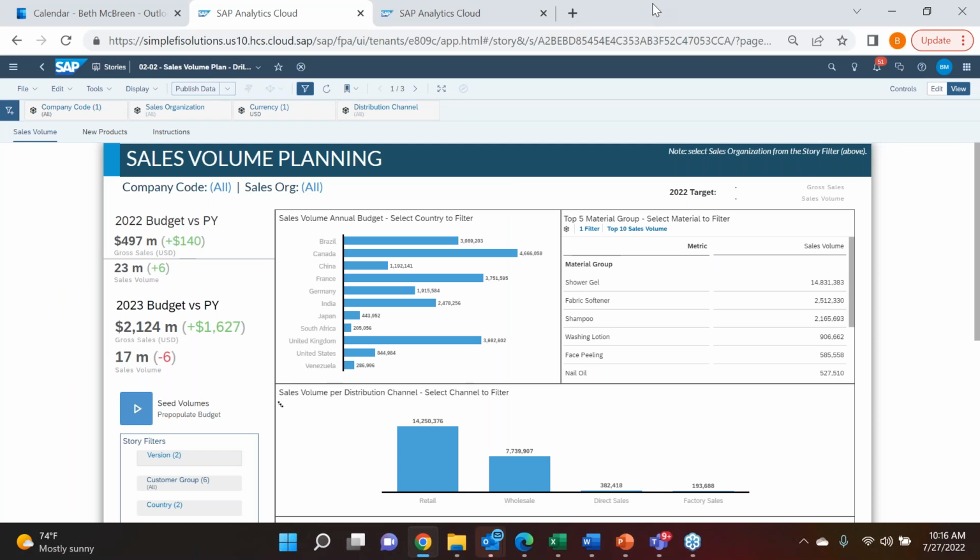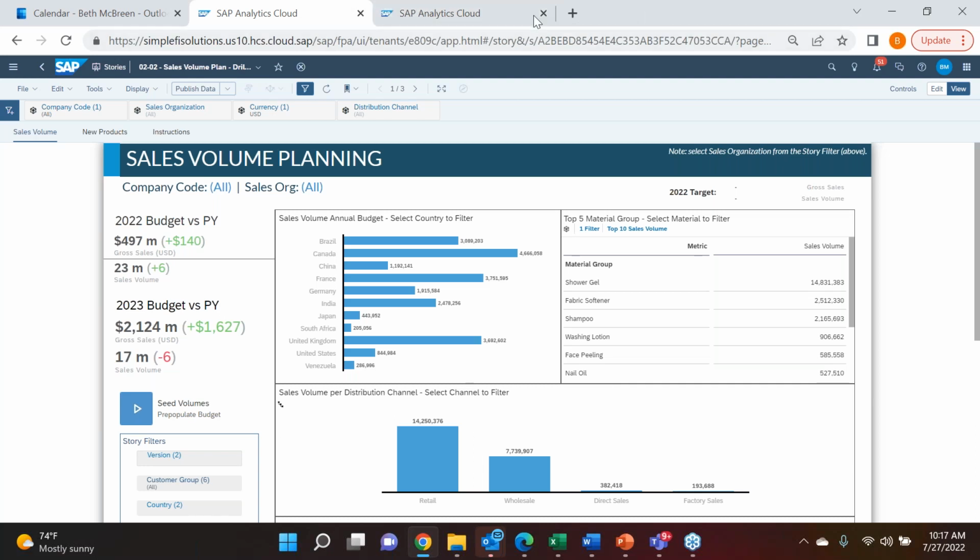Okay, so we start our story, maybe before we even start into the sales side. For those of you that may be entirely new to SAC, just to level set where we're at and what we're doing, right? Again, I'm in Chrome, so I have tabs up at the top here.